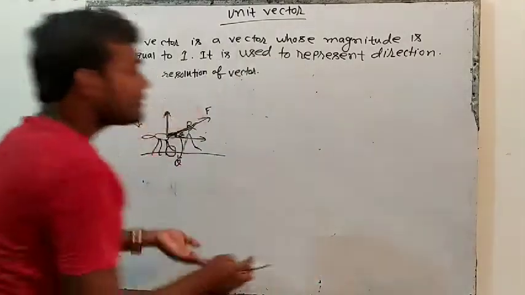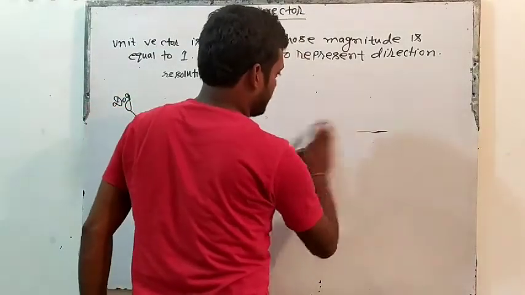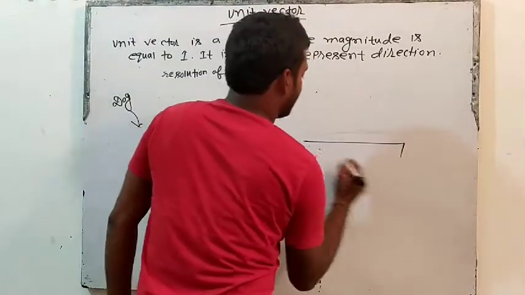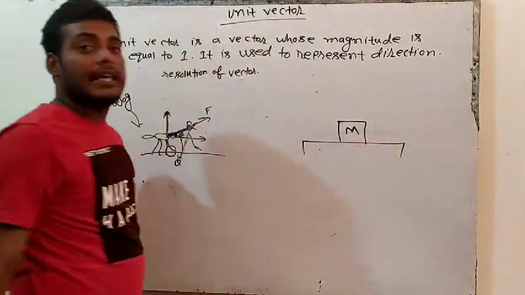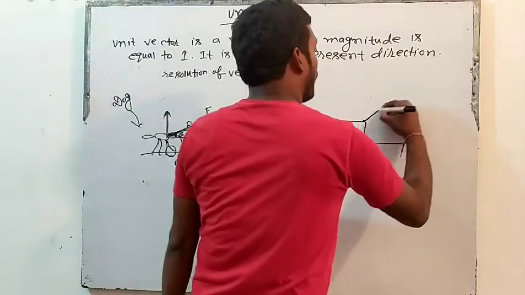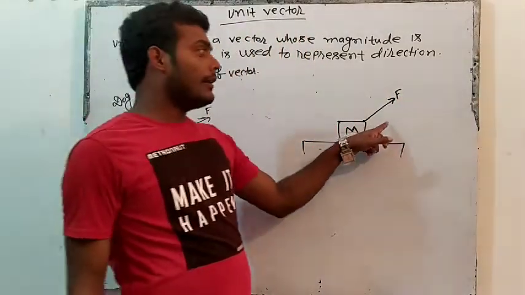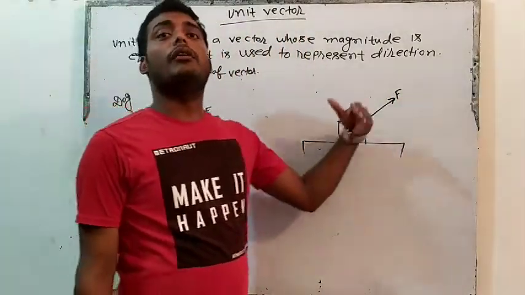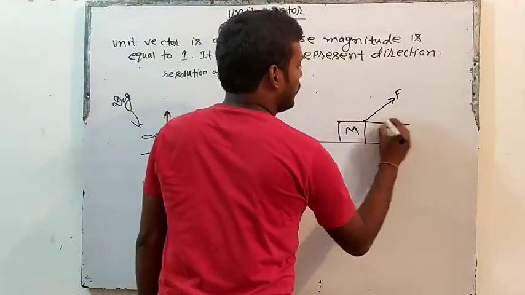If I ask you why this box is lifting, because of the y component. Try to understand this more. Suppose that this is a table, and on this table there is a block of mass m. This is a very important concept. Try to understand. If on this block of mass m I apply a force, and this force is neither in x direction nor in y direction.